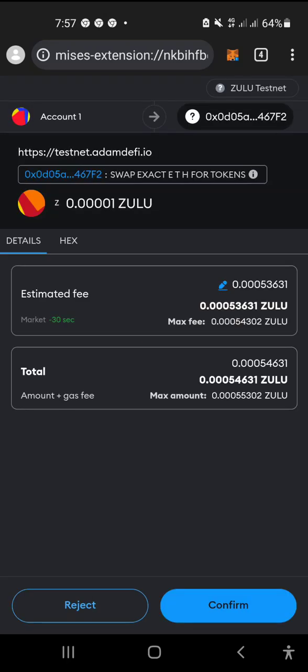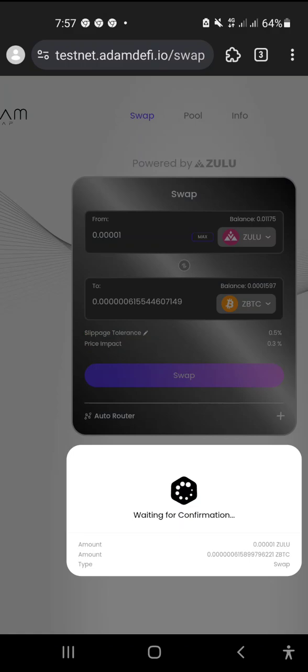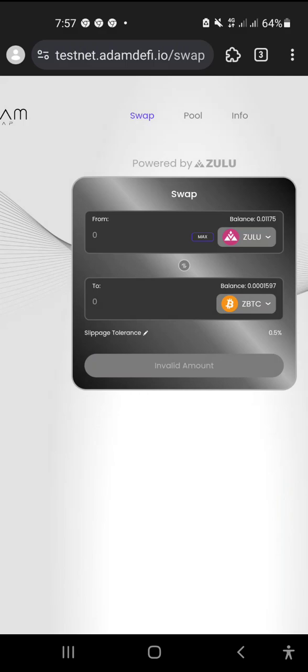Already MetaMask got notified for confirmation, so click on confirm, and your transaction will succeed after a while. It is loading, MetaMask is approving. Okay, just one more, and my today's task would be done.